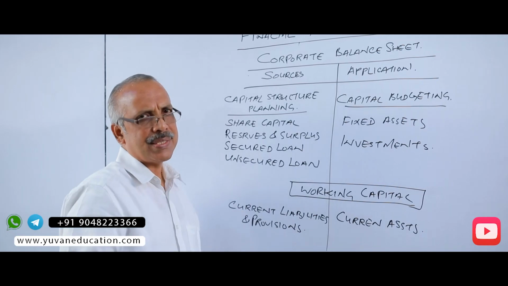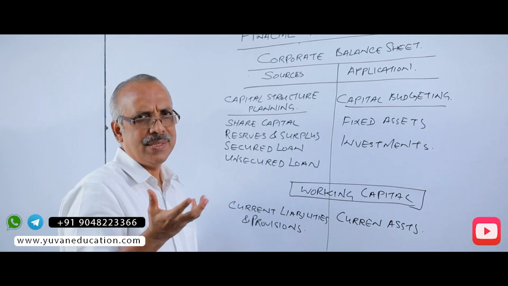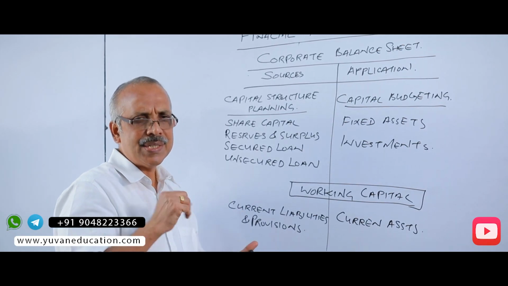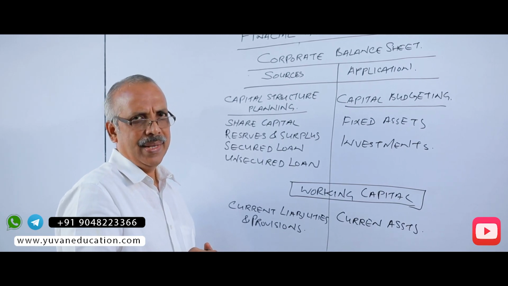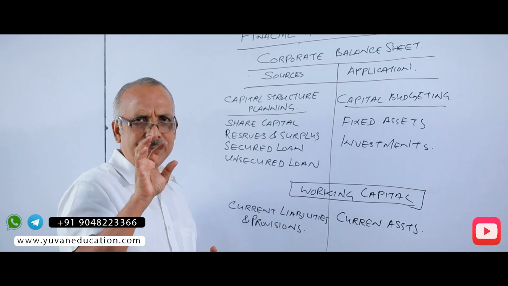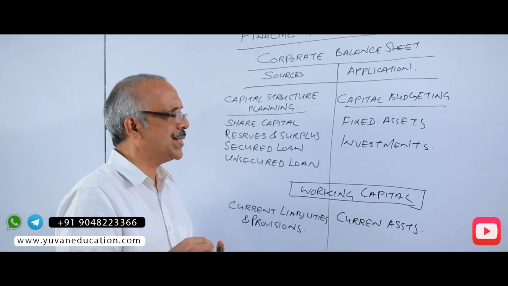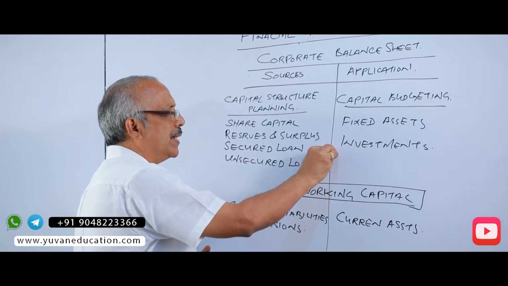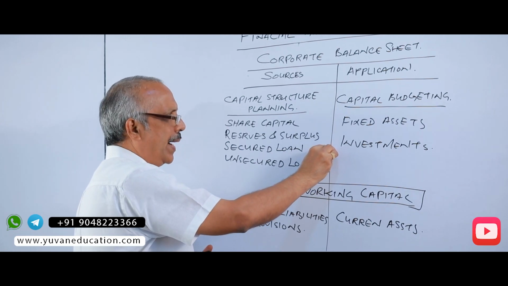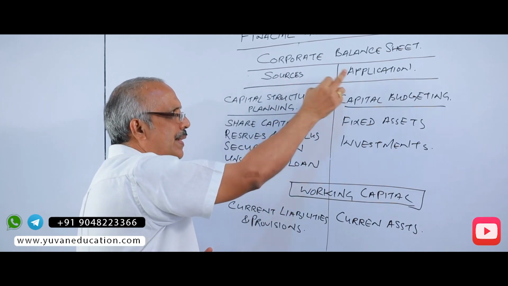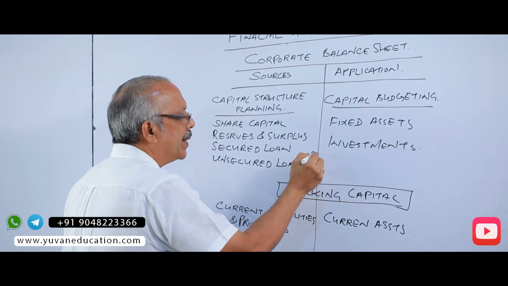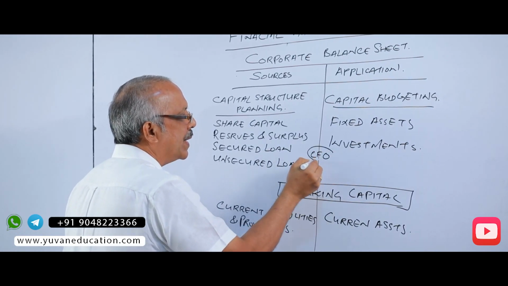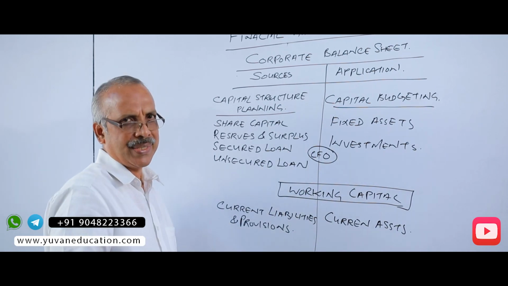Financial management is the management of finance and it is full of decision making. The decisions are made by the CFO, Chief Financial Officer. The CFO is at the helm of affairs of the company for finance matters, at the center of the finance, and he is managing the sources of fund and its application. That is, the CFO is at the central point of the finance function.